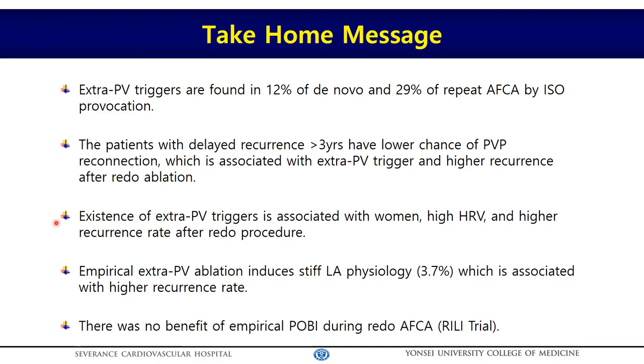Existence of extra PV triggers is associated with women, high heart rate variability, and a higher recurrence rate after redo procedures. And empirical extra PV ablation induces stiff LA physiology, which is associated with a higher chance of recurrence. There was no benefit of empirical posterior box isolation during repeat ablation procedures.